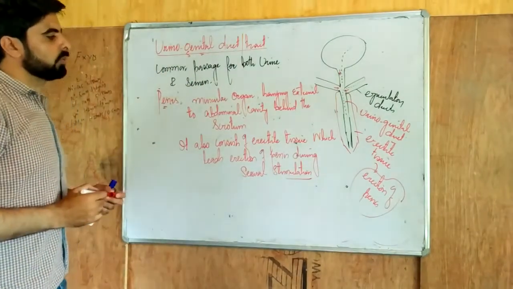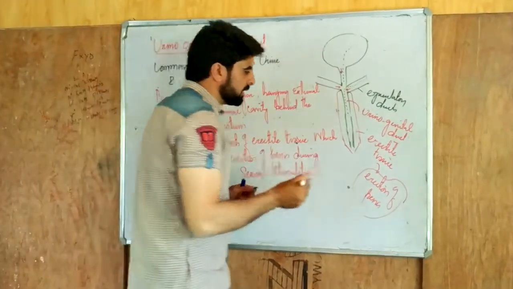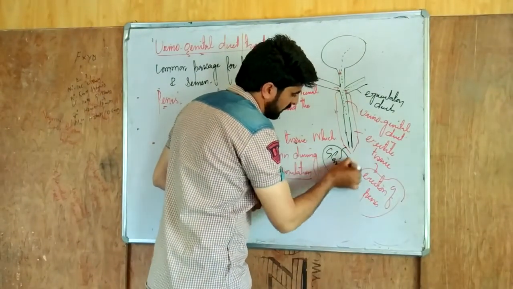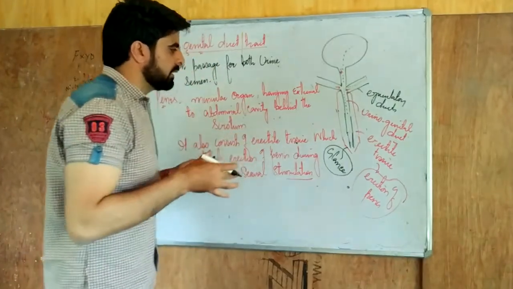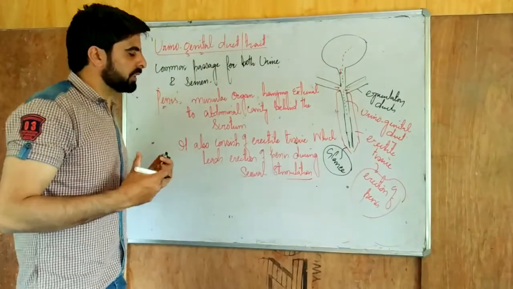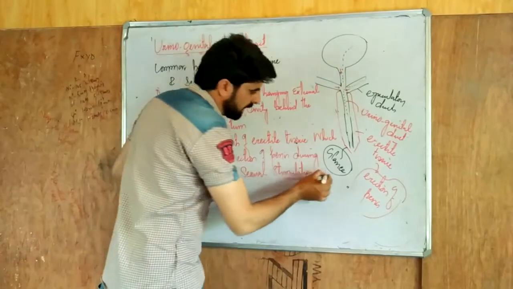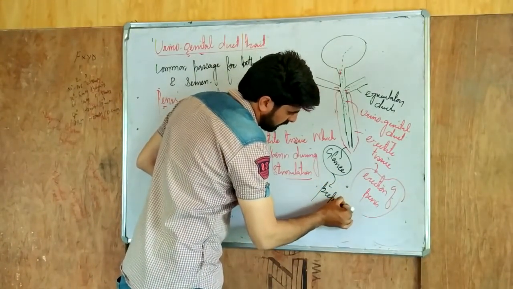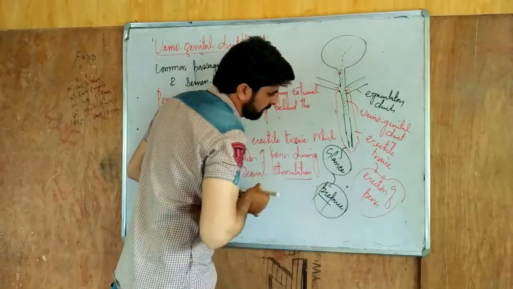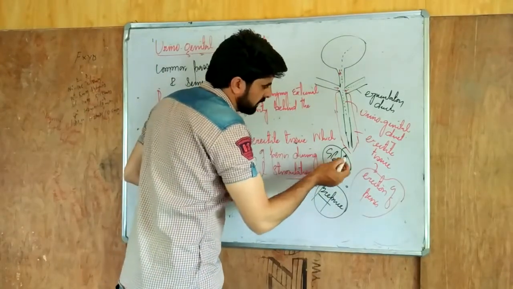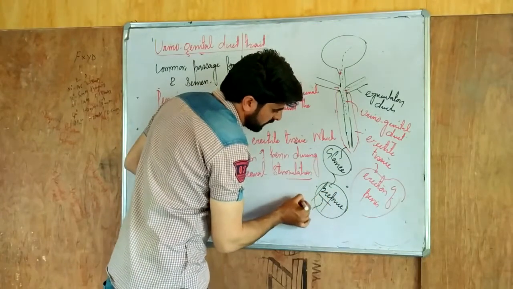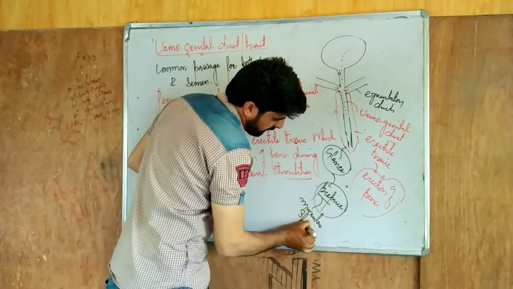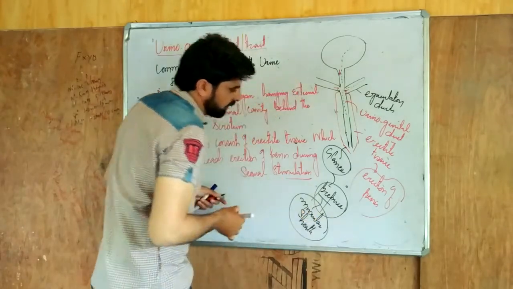One more important thing: the head of the penis is known as the glans. This glans is covered by a muscular sheath. We call that the prepuce.